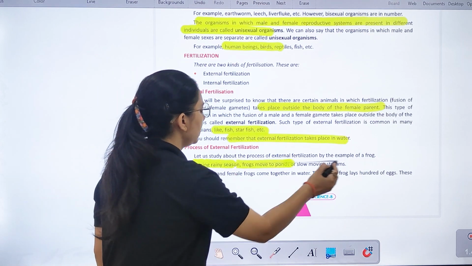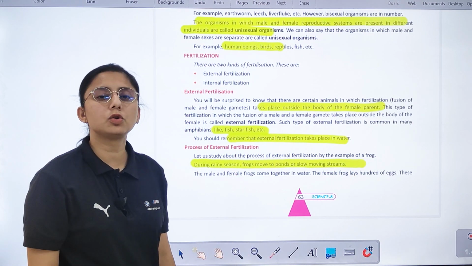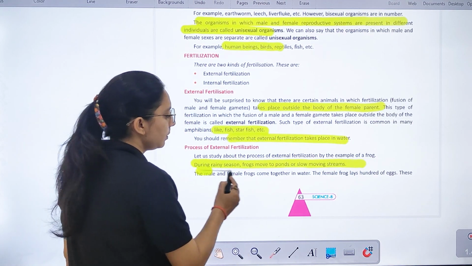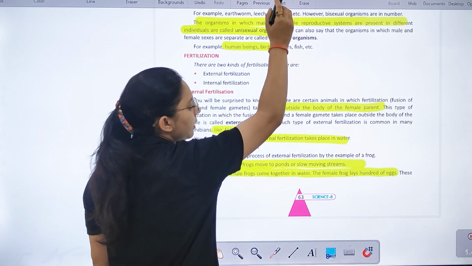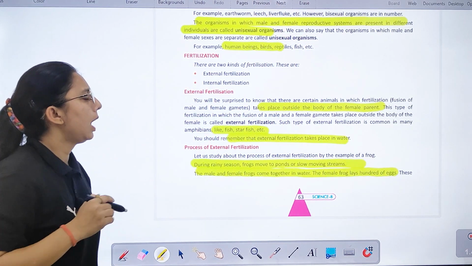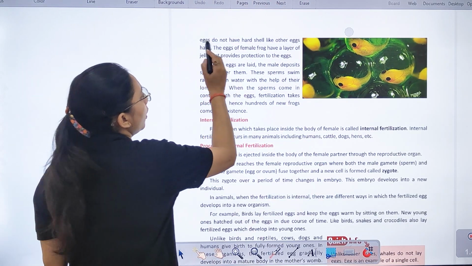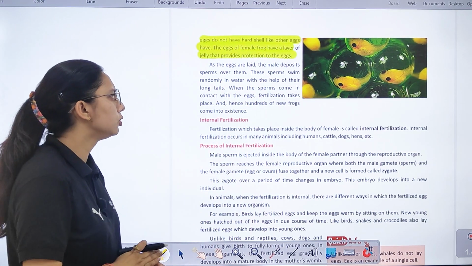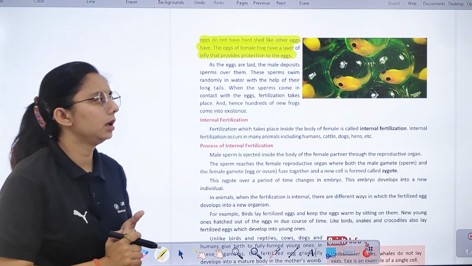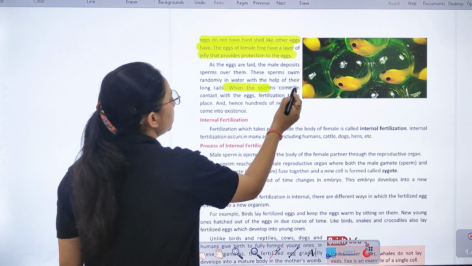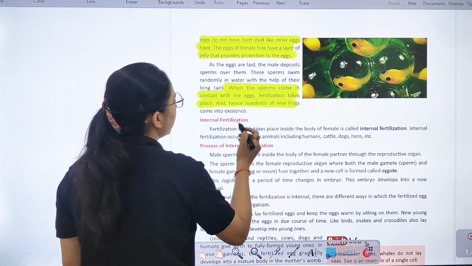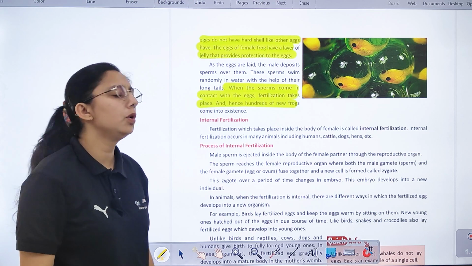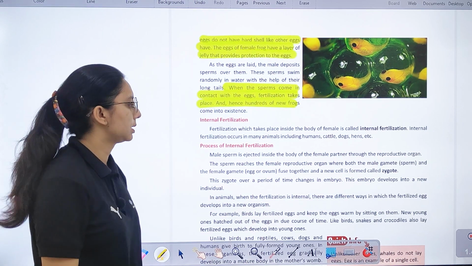Process क्या है? During the rainy season, frogs move to ponds and slow moving streams. The male and female frogs come together in water. The female frog lays hundreds of eggs, and what happens? These eggs do not have a hard shell like other eggs. The eggs of the female frog have a layer of jelly, जो क्या provide करती है? Protection to them, right? So we can say when the sperm come in contact with eggs, fertilization takes place, और hundreds of new frogs come into existence.